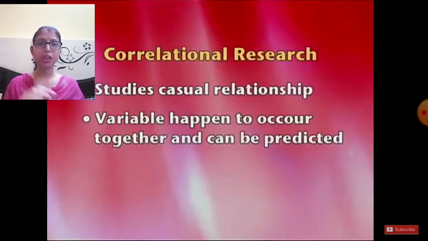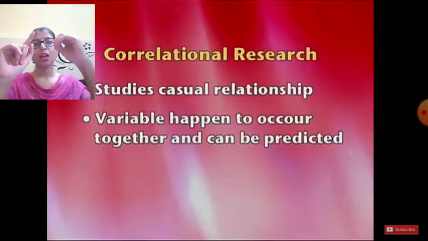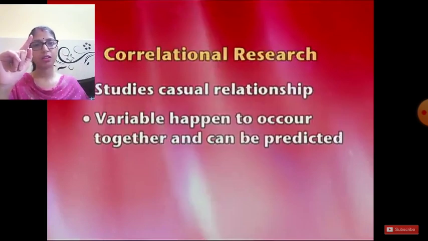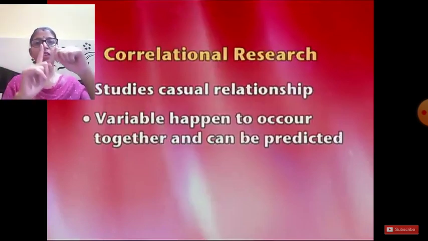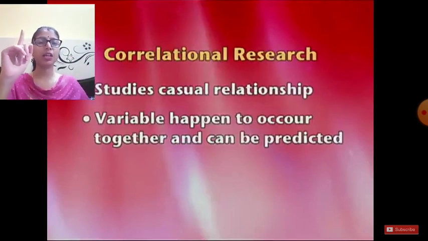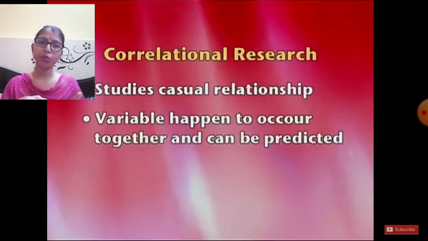In negative correlation, if one variable increases, then the second variable decreases. So the direction is in this way. One is increasing and the second is decreasing. And if one is decreasing and the second is increasing, this is also negative correlation. That means the opposite direction. In positive correlation the direction is the same side, and in zero correlation there is no increasing and no decreasing. That means one variable does not affect the other variable. This is called zero correlation.